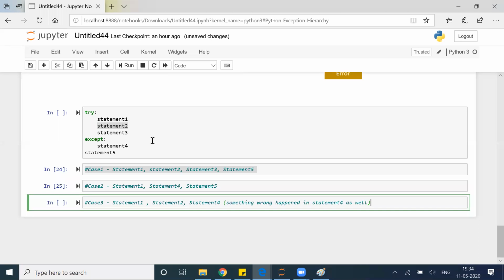Now what will happen? Will my code exit normally or abnormally? What do you think? Will that be abnormal termination or normal termination?